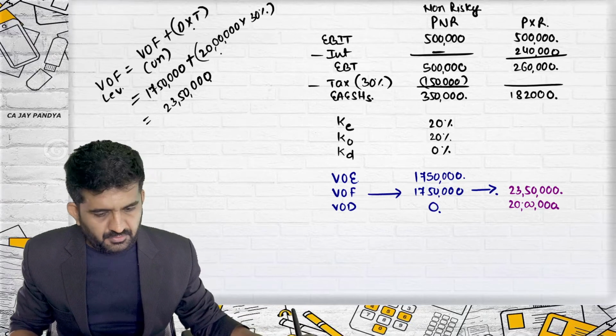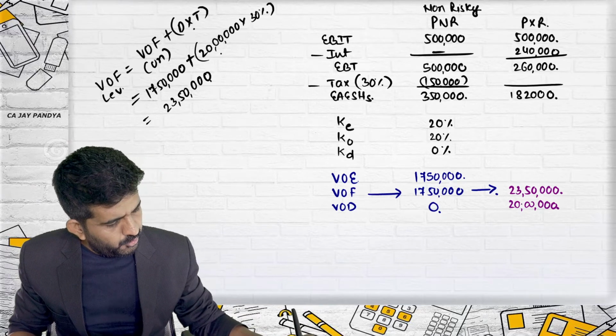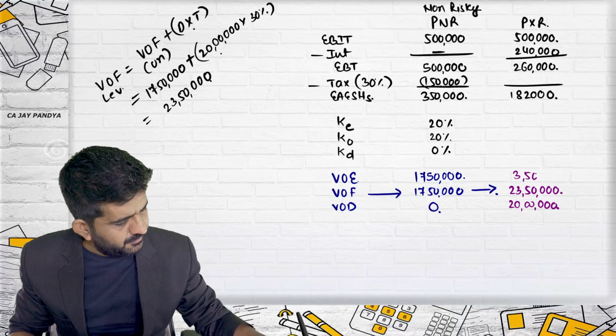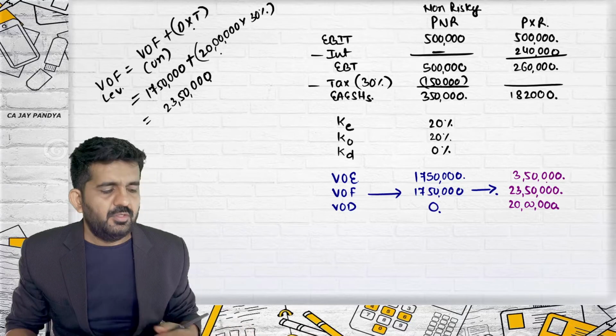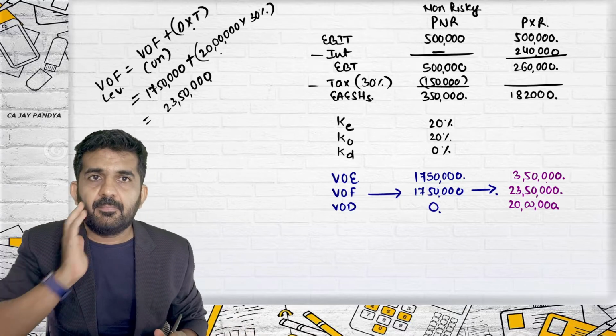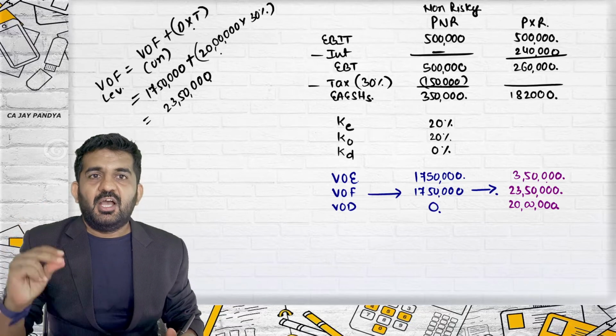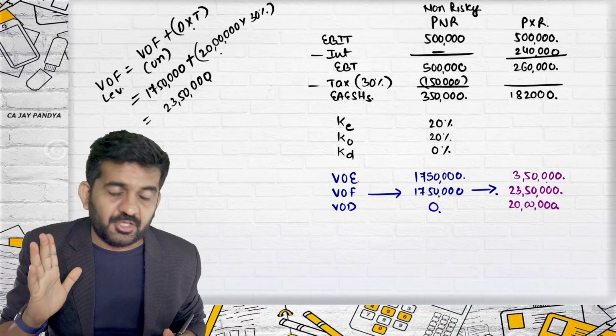So the total value of equity will be 3,50,000. Right? The question says you need to find out by the Modigliani Miller approach, but I am finding out by the net operating income approach.